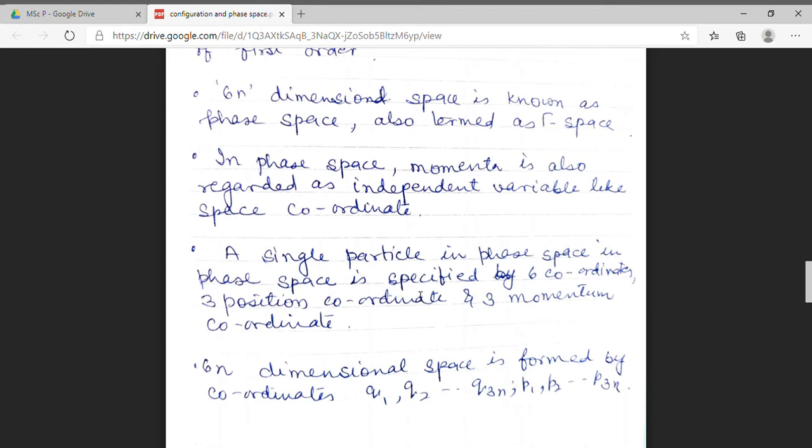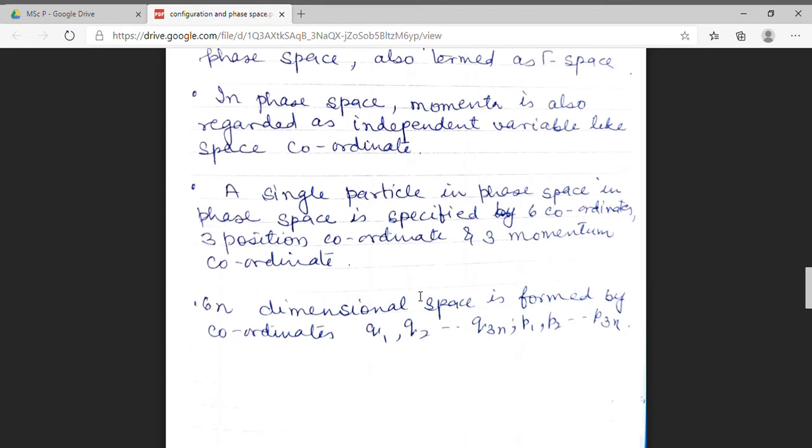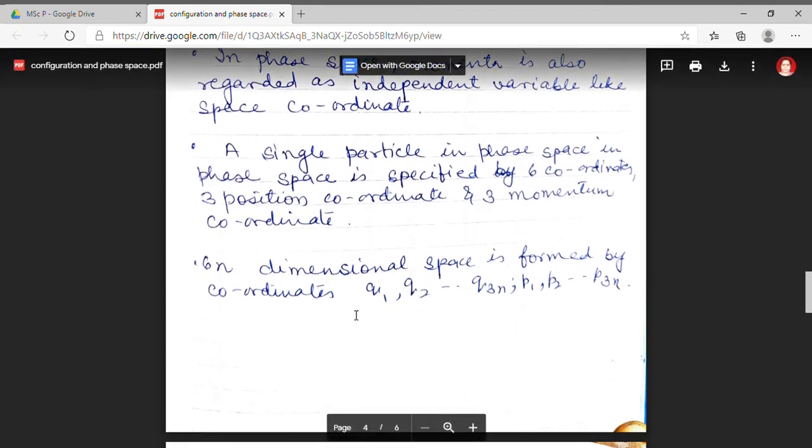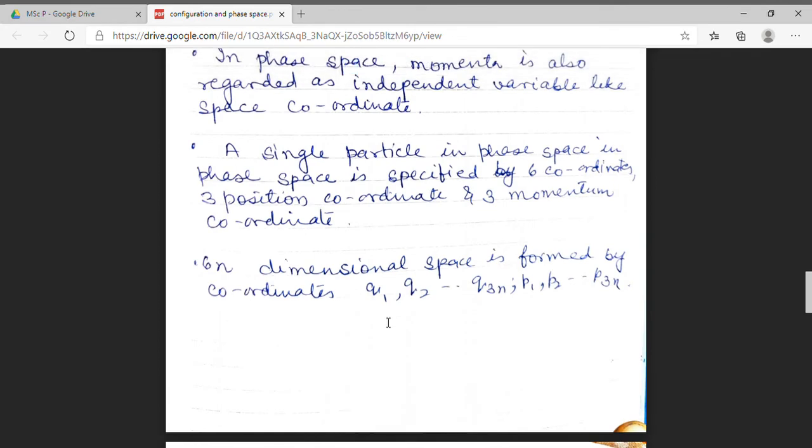In Hamiltonian approach, momenta and coordinates are considered. That means this 6n dimensional space is formed by coordinates q1, q2 till q3n. Similarly, p1, p2 till p3n.